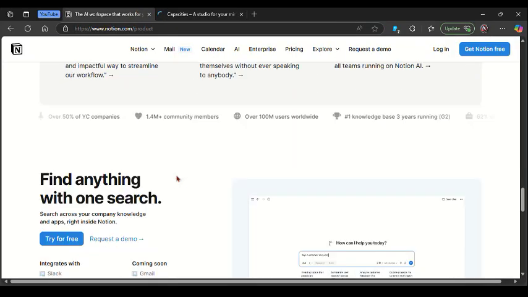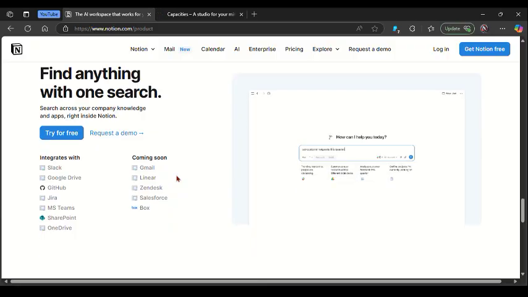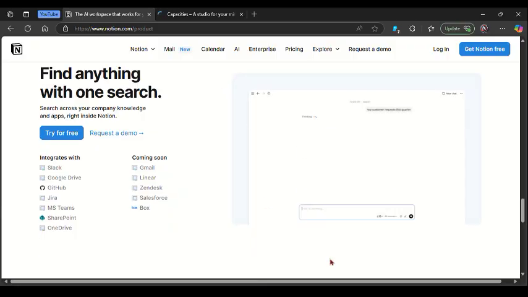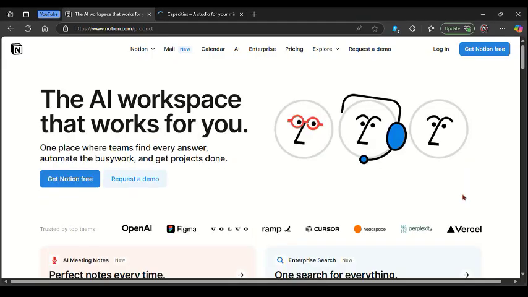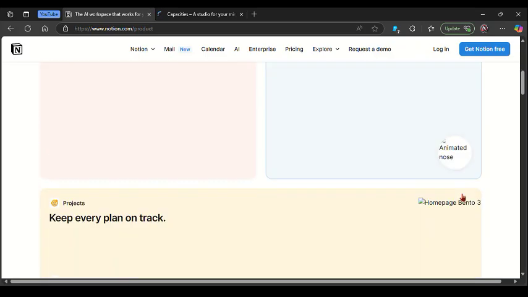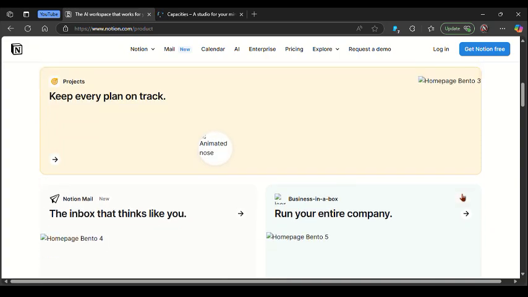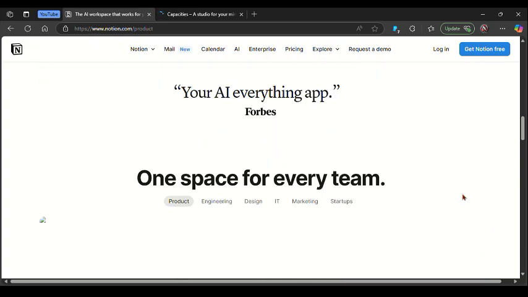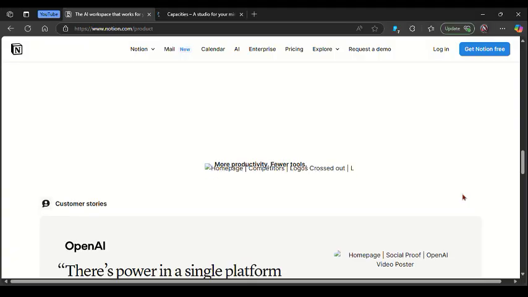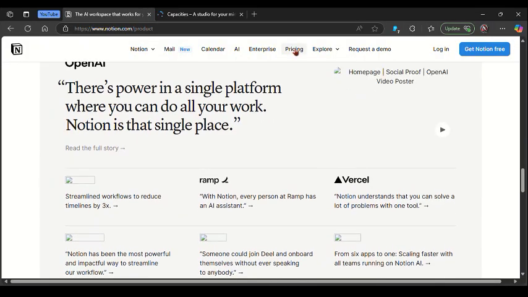On the other hand, Capacities focuses on networked thinking by helping users connect ideas like knowledge graphs. It's designed for creative thinkers, writers, and researchers who prefer organizing content by concept instead of folders. It's lighter and faster than Notion, but lacks some of the project management and team collaboration tools Notion offers.